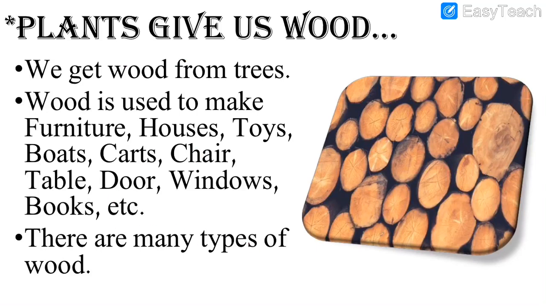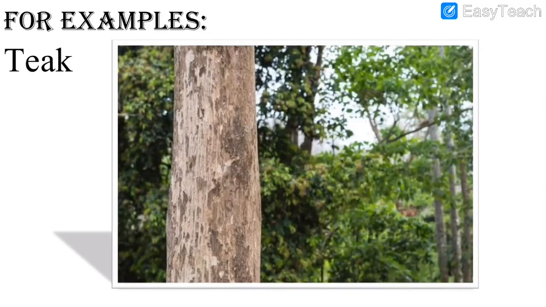There are many types of wood. Now let us see the different types of woods which are there. See the first one, teak wood. This is an example of teak wood. So do you know what teak wood is and what is the usefulness of teak wood? It is a type of tree from which we get wood. So let me tell you, teak is a very hard wood. See, it is very hard. It is not breakable easily. It makes excellent wood for outdoor and indoor furniture.